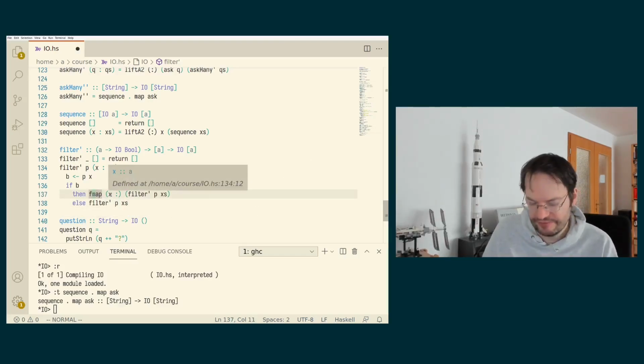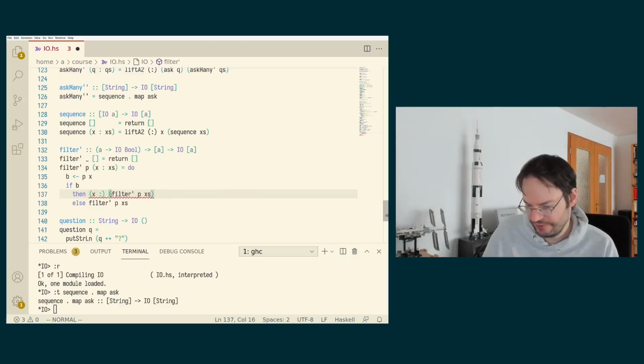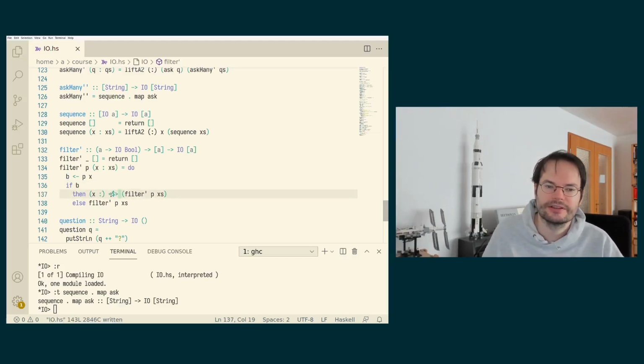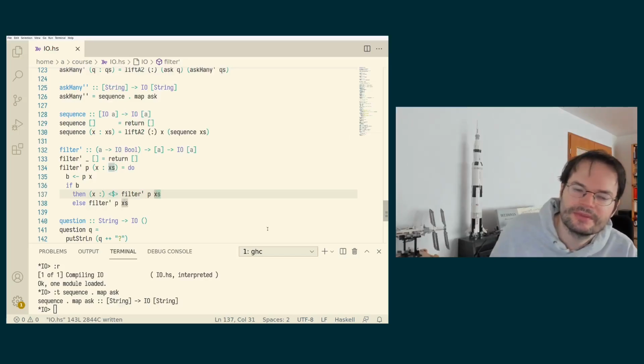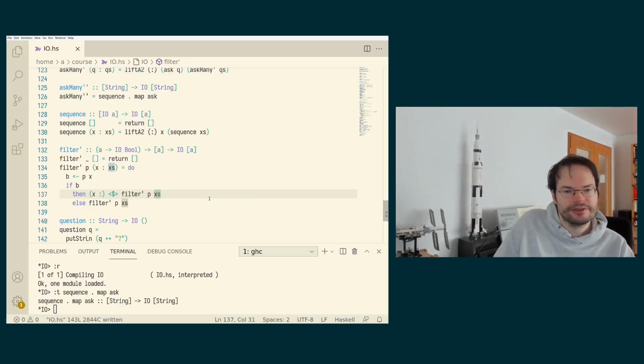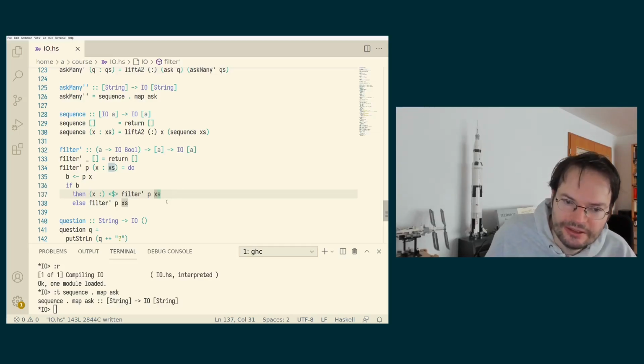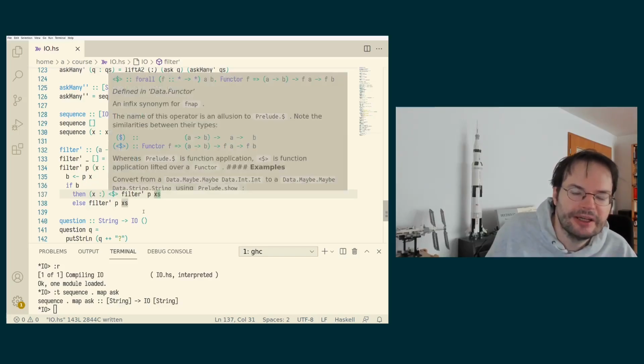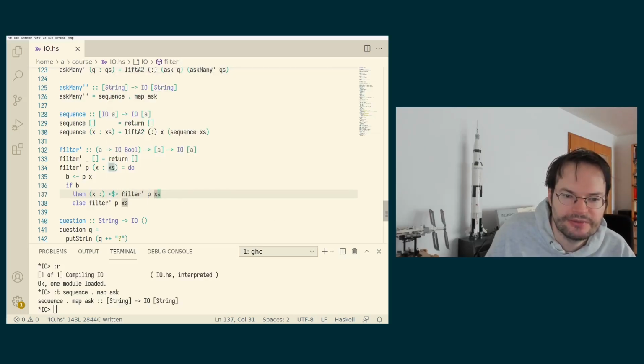And then perhaps it's even a little bit nicer to use the infix version of fmap, which is written like this, which I mentioned once before. That's just a different name for fmap that we can always use when we otherwise can use fmap in infix form. So here we just make a call to filter. So now the two branches of the if then else look more similar again. We do a recursive call to filter in both cases, and we prepend x in the successful case. But because we have to do that within the IO action, we have to use this fmap version here.